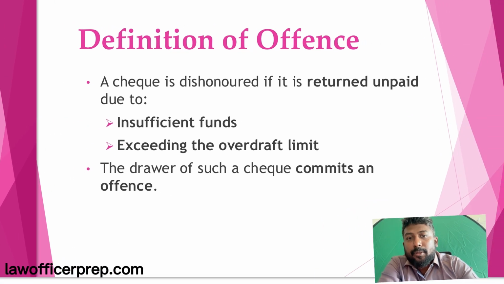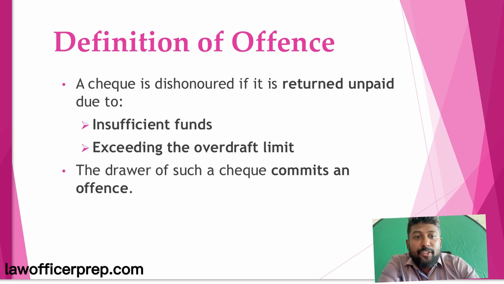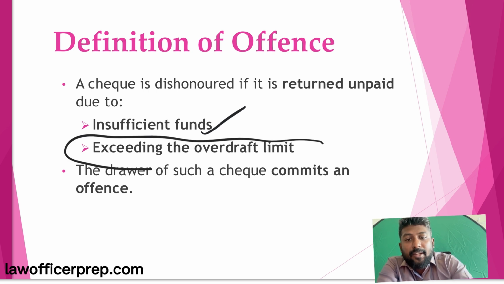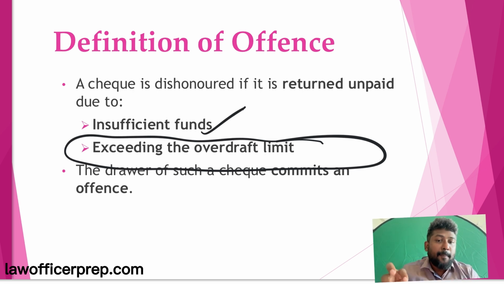been put to you. First, the most important thing is the cheque must be dishonored only for insufficiency of funds or because you have exceeded the overdraft limit. That is, the cheque must have bounced due to reasons attributable to the drawer, that is, the drawer has not maintained sufficient funds or he has exceeded the overdraft limit.